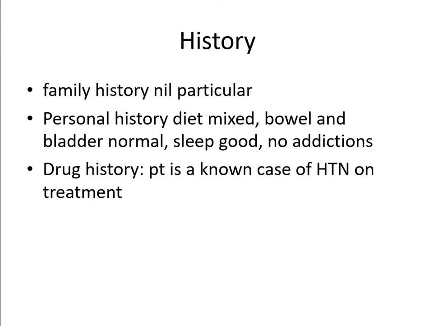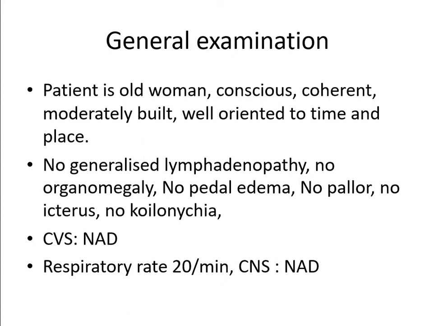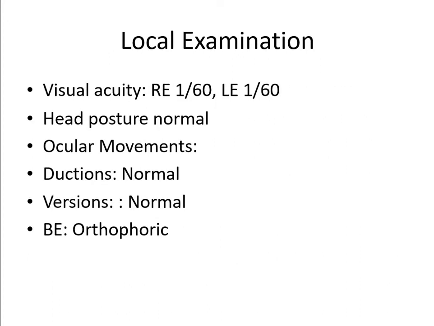So the family history is nil, and the patient gives a history of operation 20 years back. So general examination is okay. There is nothing particular. Visual acuity: this you should keep in mind. Unaided visual acuity in a case of aphakia is only counting fingers at 1 meter. As the patient we are examining has aphakia in both eyes, the patient will be having 1 by 60 vision in both eyes, unaided. If the patient doesn't wear the glasses, the patient will have a vision of only 1 meter.